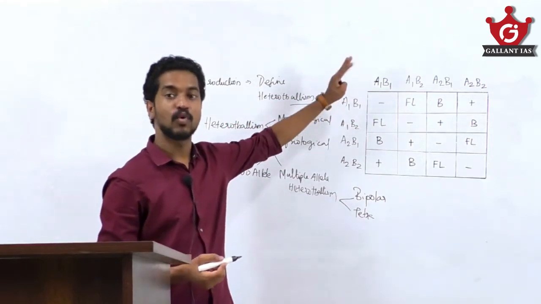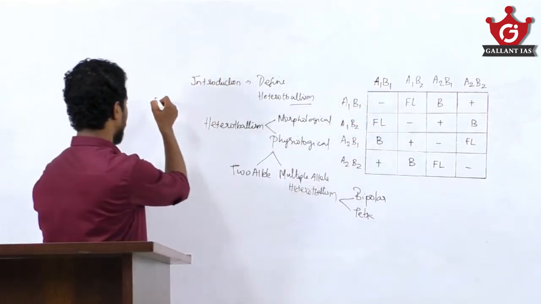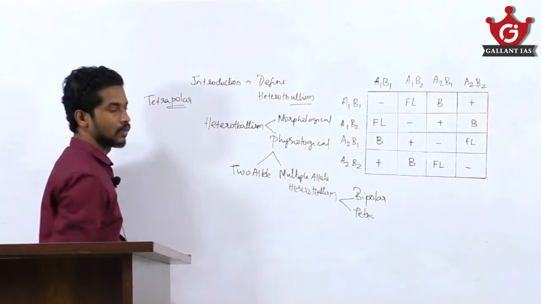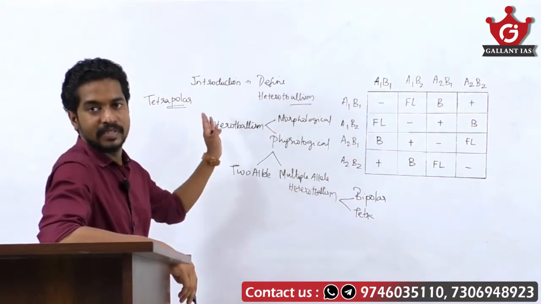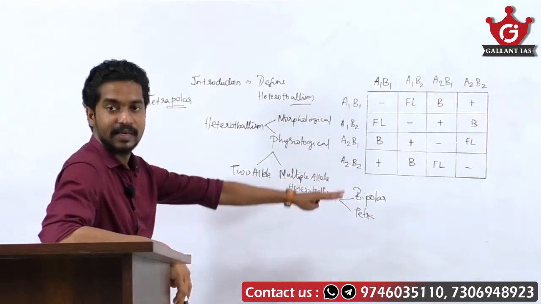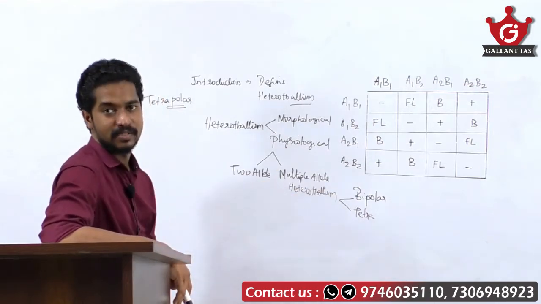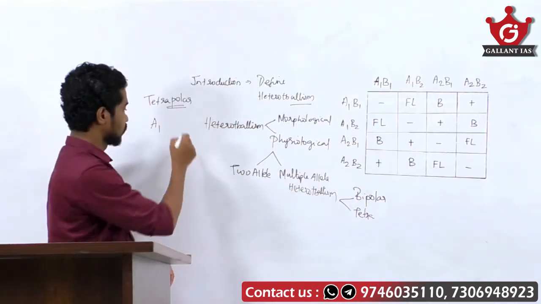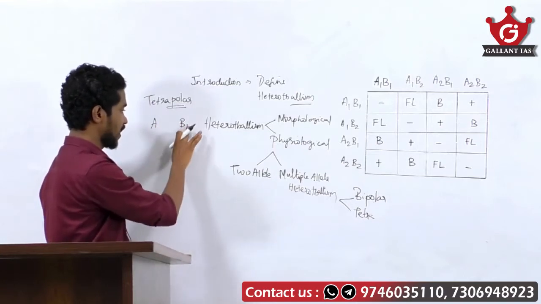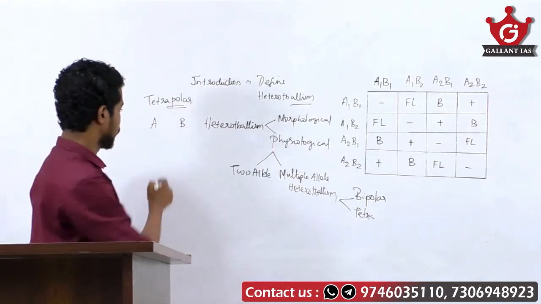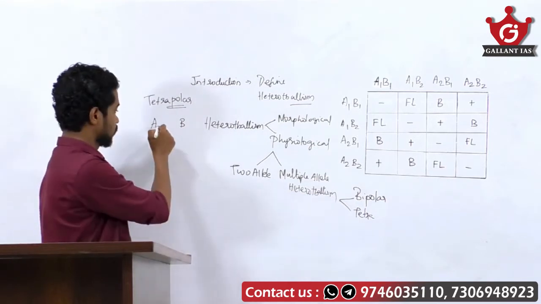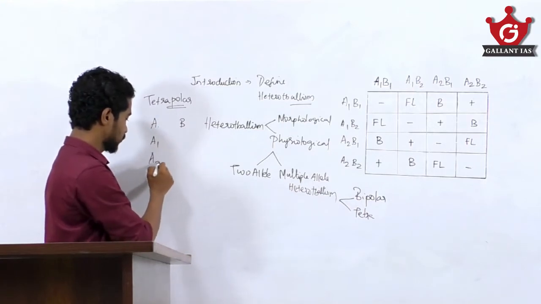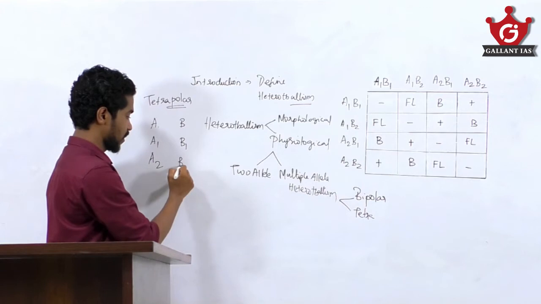The question is demanding what tetrapolar heterothalism is, so then you can define it. Tetrapolar heterothalism comes under multiple allele, with different gene loci. Consider the gene loci to be A and B. It is multiple allele, so it is A1 and A2, and here it is B1 and B2.